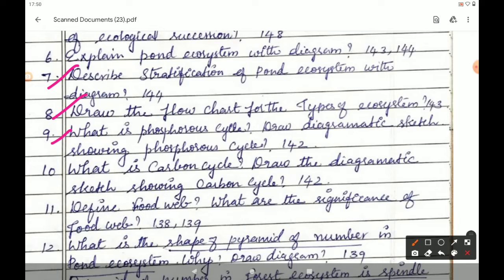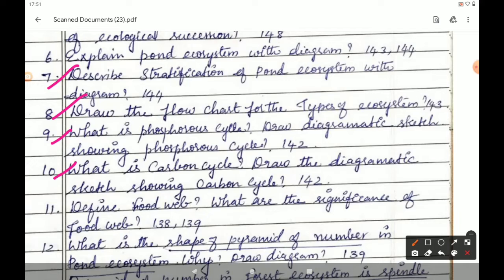The next question, 10th question. What is carbon cycle? Draw the diagrammatic sketch showing carbon cycle. Page number 142. Under the heading carbon cycle, the circulation of carbon between organism and environment is known as carbon cycle. And the whole paragraph you should write. Above that, one diagrammatic sketch showing carbon cycle is given, figure number 7.11. That also you should draw.